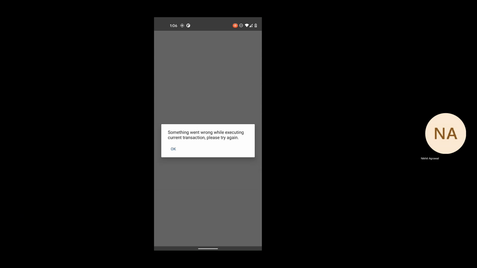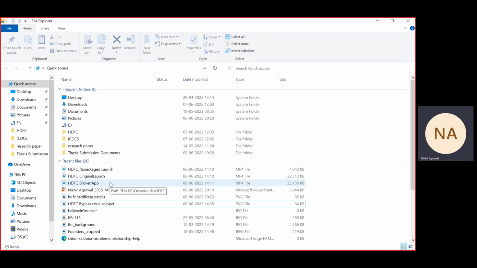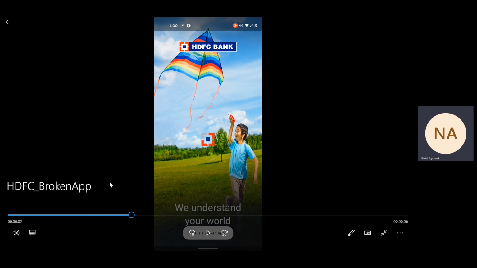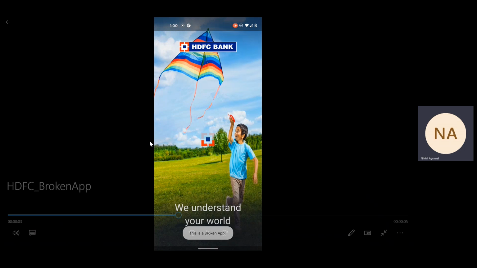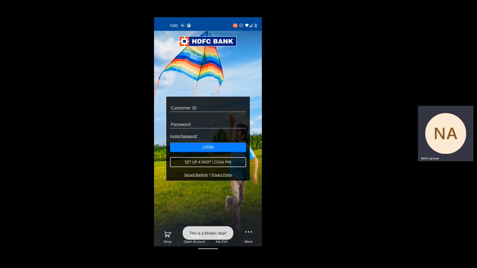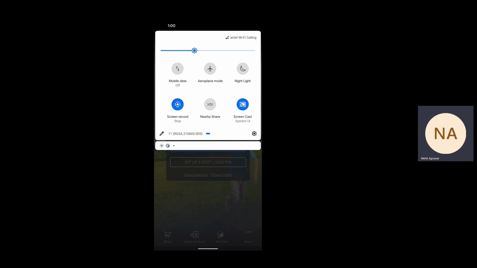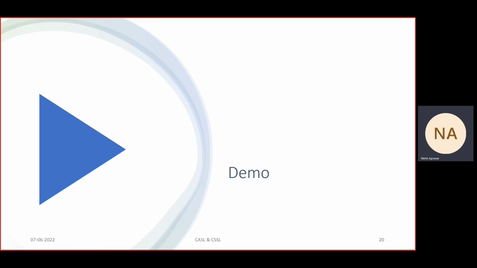Okay. When we launch the broken, tampered version of the app, made by doing the relevant code injection, this is how it looks. It behaves the same as if the original app would have run. You can also see a toast message presenting that this is a broken app. And here also it's asking for the customer ID and password. So this app is behaving as if the original app would have run. In this manner, we have successfully bypassed the anti-tampering protection in the app.